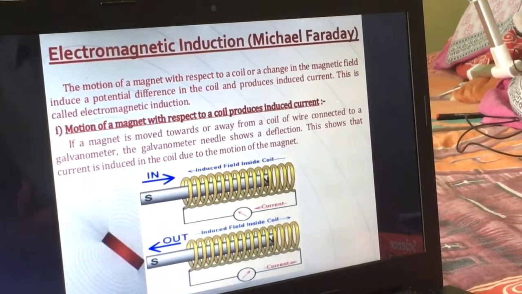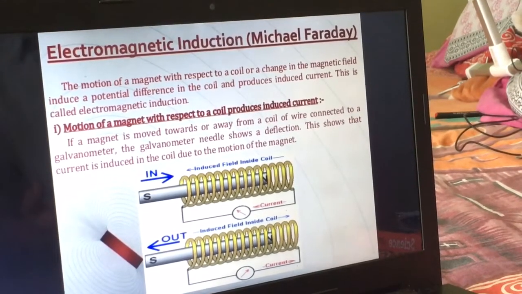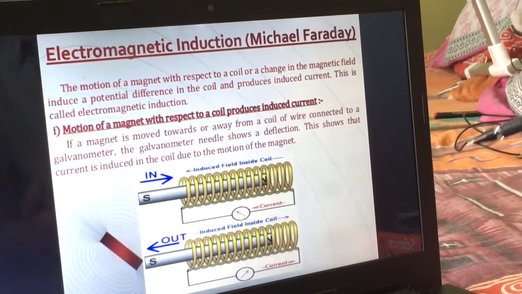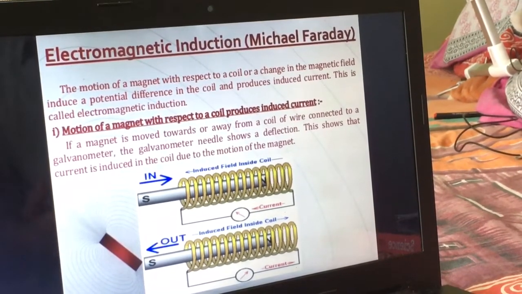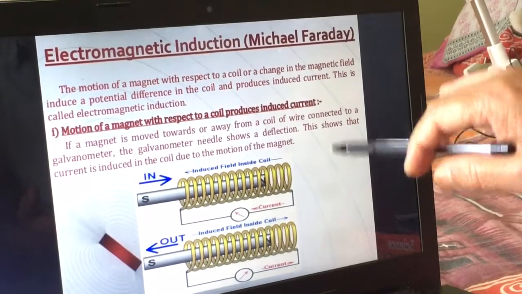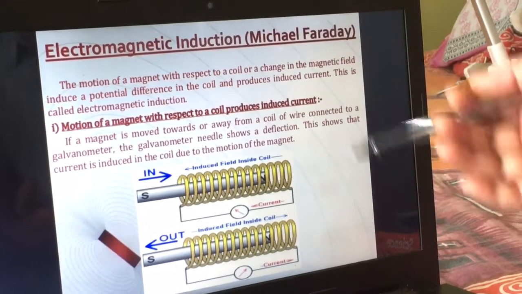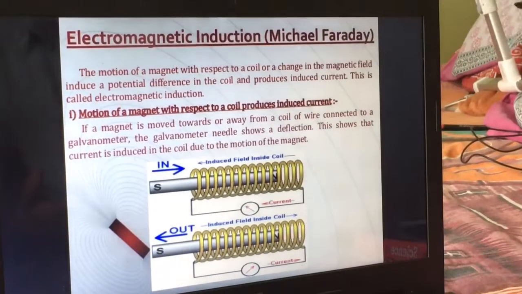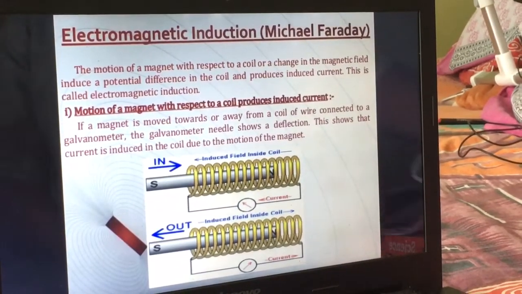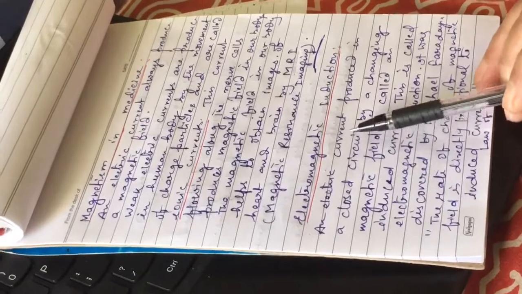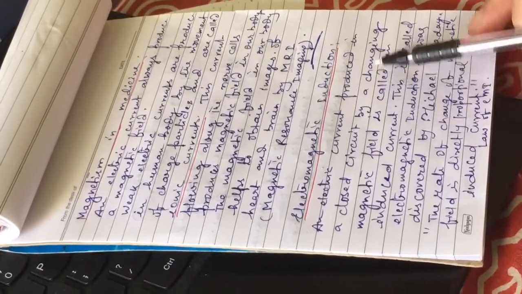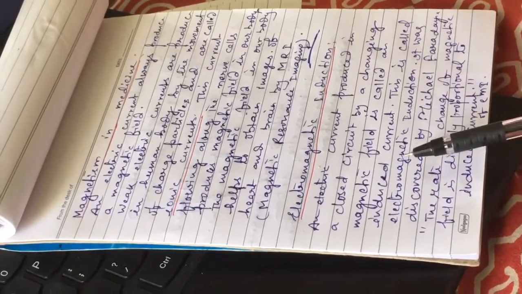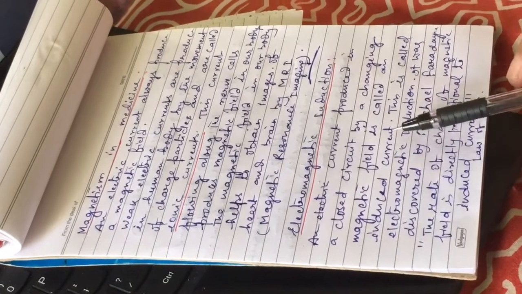So if there is a relative motion between magnet and coil or conductor, a current is induced in the conductor, current is produced in the coil, and this is known as electromagnetic induction. Now, an electric current produced in a closed circuit by a changing magnetic field is called an induced current.